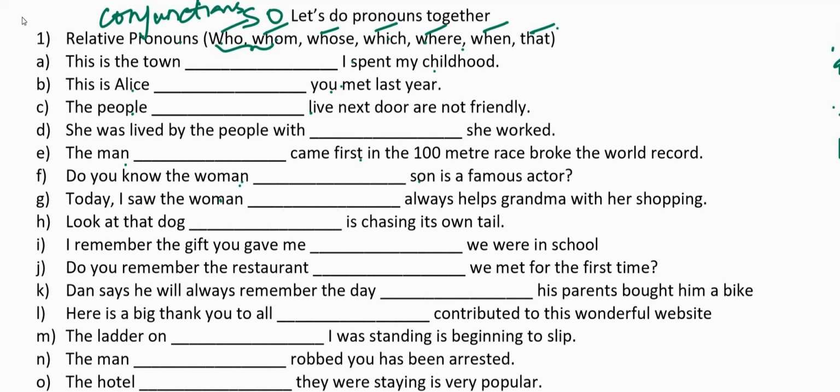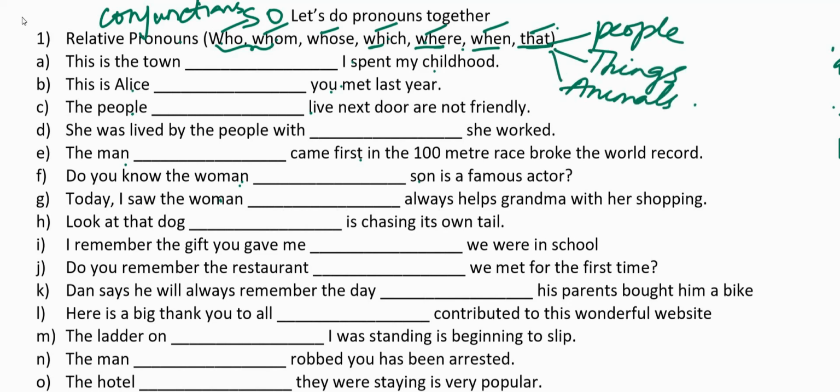Whose is used to talk about the possessions or the ownership of people or animals. Which is used to talk about animals and things. Remember, you should never use which with people. Where is used to replace the names of places. When is used with time, and that is more general. It can be used with people, things, and animals.